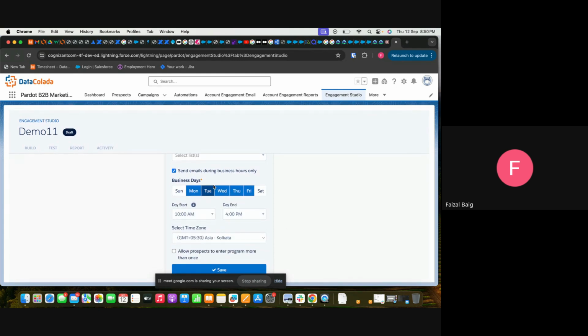criteria to be met. Now here it states to send email during business hours only. So it's Monday to Friday, 10 a.m. to 4 p.m. If it's different, we can change this as per our needs. And one more thing, if the email is triggered on Friday after this time, it will be sent on Monday at 10 a.m.